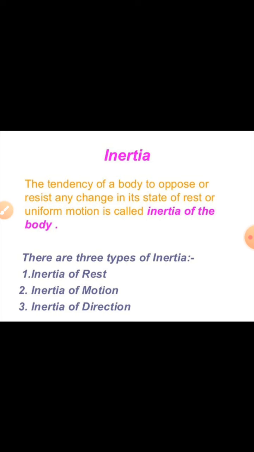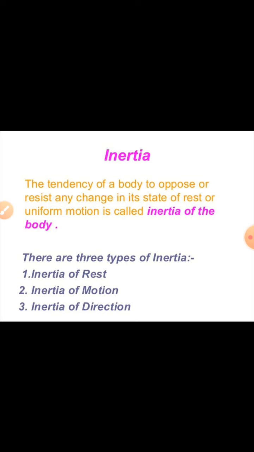This inertia of a body can be classified into three types: inertia of rest, inertia of motion, and inertia of direction. Inertia of rest means the resistance of a body to change its state of rest.